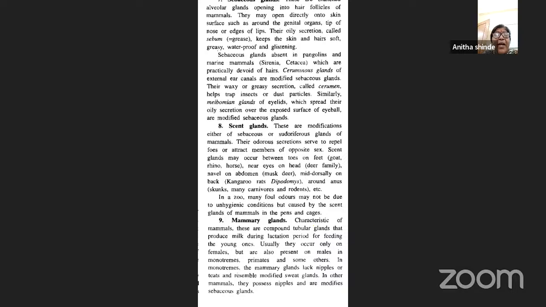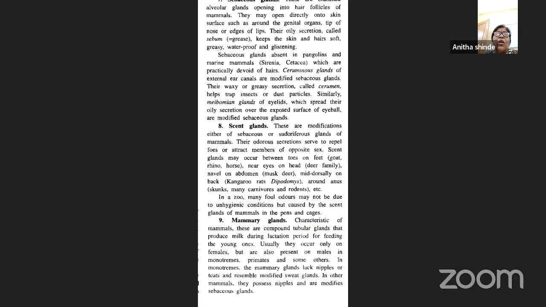So the scent glands may occur between the toes on the feet, like you see in the goat, rhino, or the horse, or near the eyes on the head, as in the deer family, the navel on the abdomen, as in musk deer, mid-dorsally on the back, like kangaroo, rats, as well as Dipodomys, around the anus, in many carnivores, as well as the rodents.